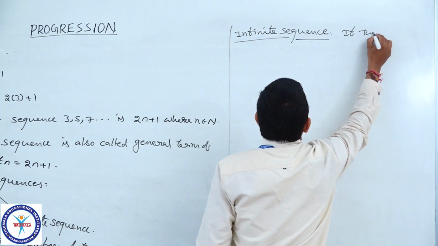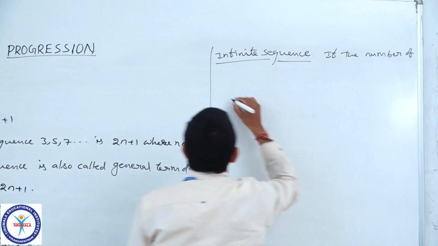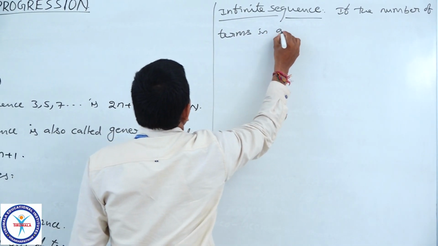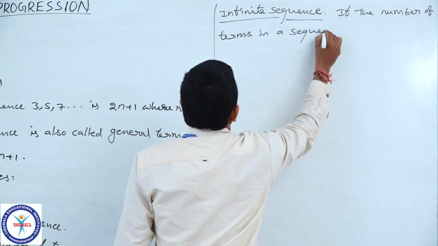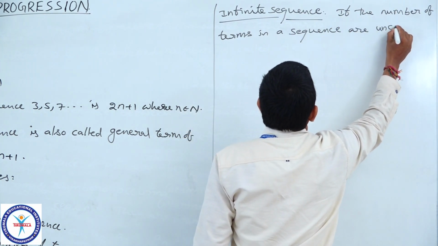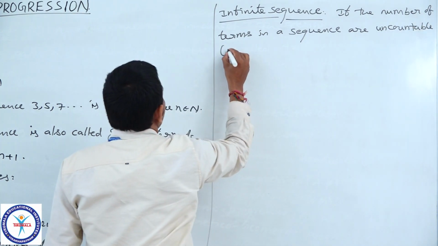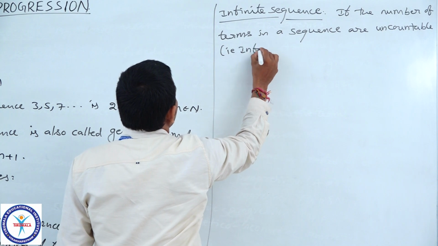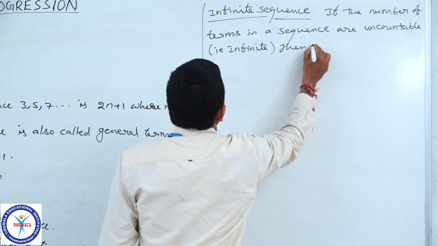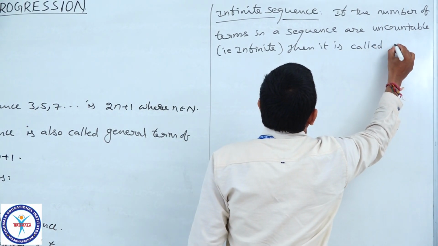If the number of terms in a sequence are uncountable, that is infinite, then it is called an infinite sequence.